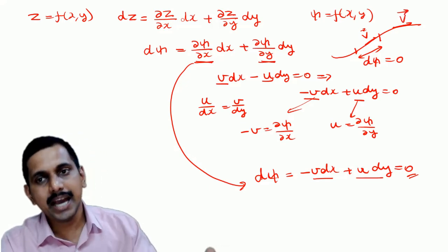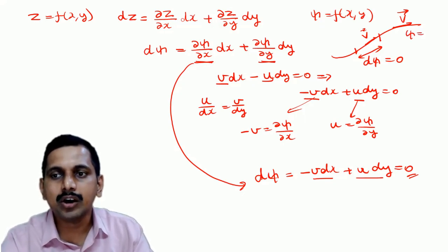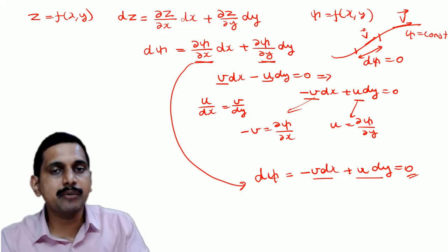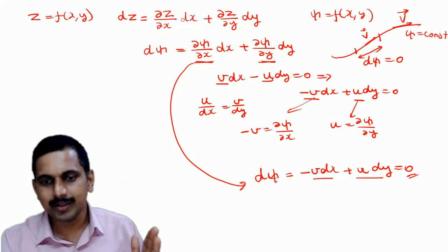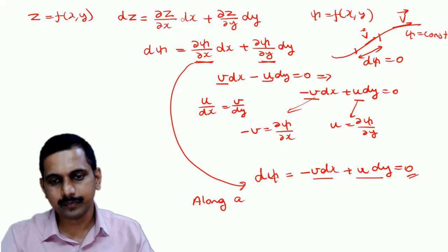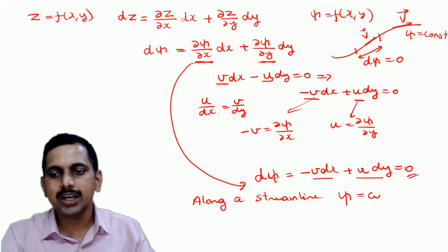And along a streamline, stream function is constant. That means my difference in the stream function value is not there along a streamline. So this says that along a streamline psi, that is stream function, is constant.